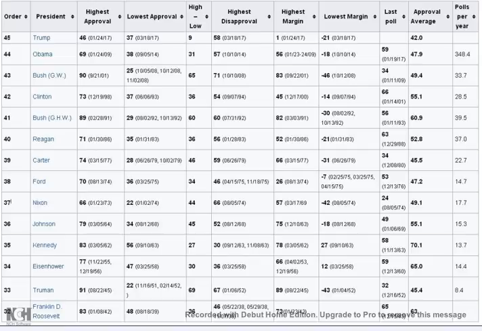This brings us on to Dwight Eisenhower, who on the 22nd of November 1955 and the 19th of December 1956 achieved approval ratings of 77%.